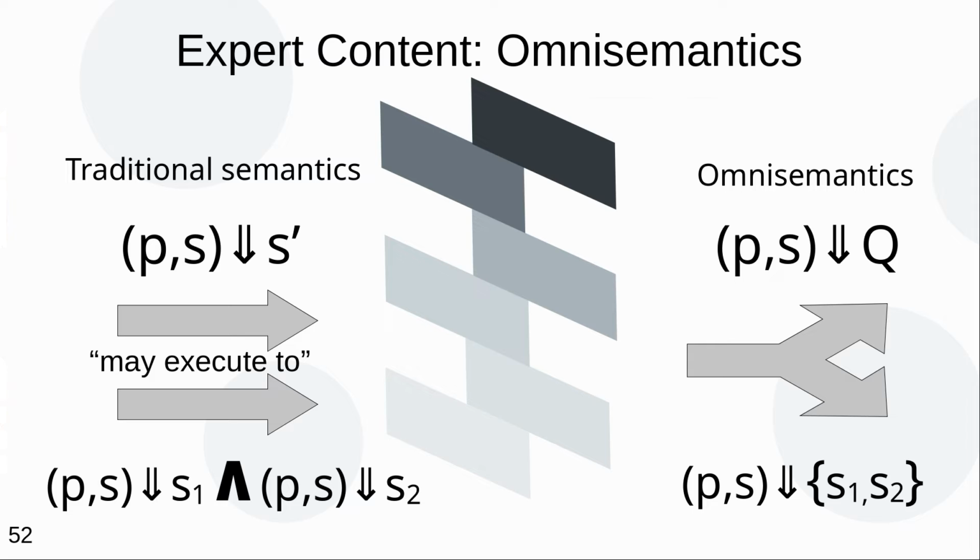Further, if we now consider the possibility that one of those possible executions triggers undefined behavior and something goes wrong, the two approaches in their natural application differ drastically. If we add a crashing execution in one of those cases, omnisemantics just no longer applies to this program. You can't prove any fact of the form this program runs to blah using omnisemantics. In traditional semantics, one way you could formalize, you could still prove something about the possible good execution while losing all information about the bad execution. So you would need to add that back somehow to rule it out. And that can be challenging.